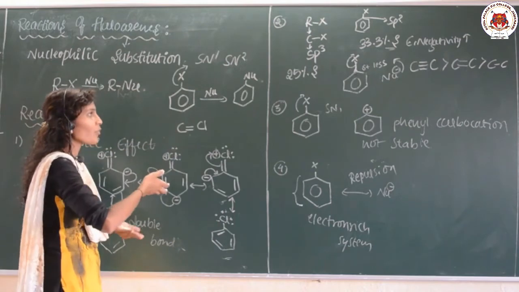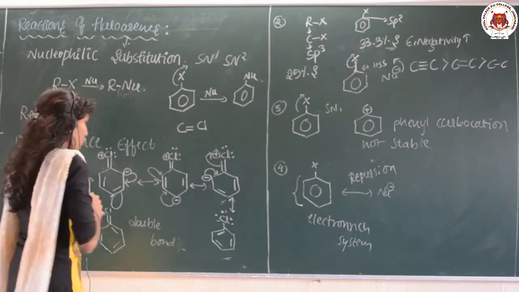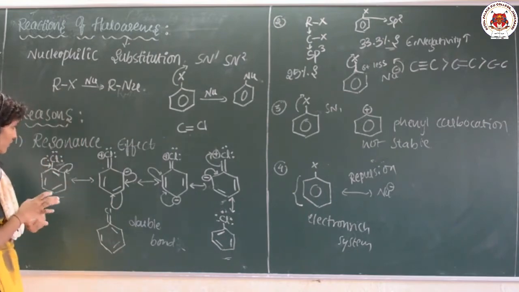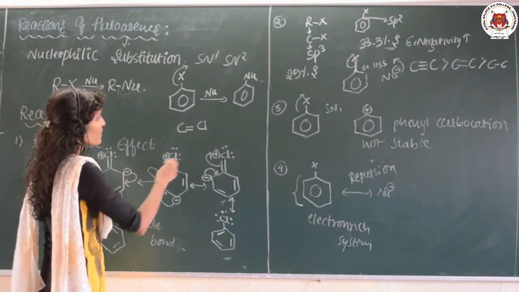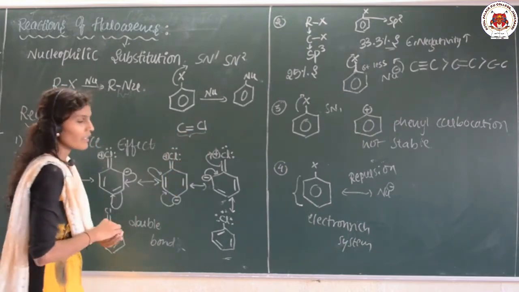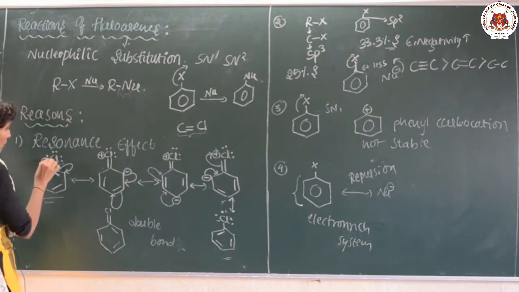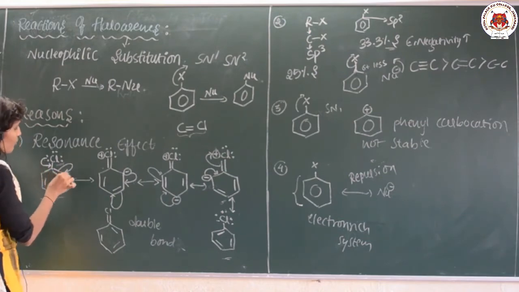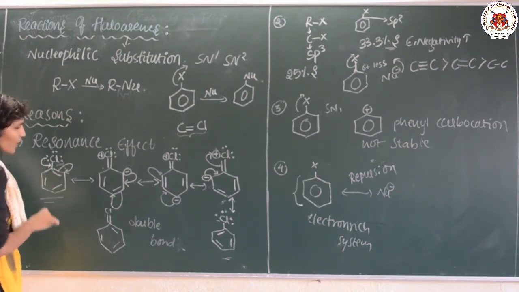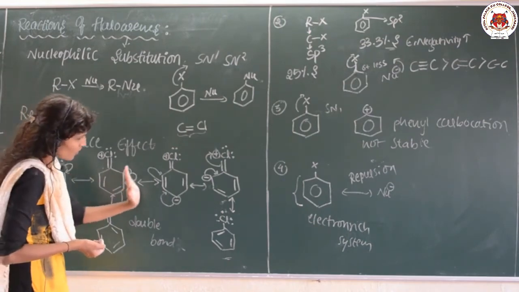Then why is it not possible? Those are the reasons which we are explaining here. The first reason is the resonance effect. Due to the resonance, the double bond character is increased. It means the lone pair of electrons of the chlorine is in conjugation with the ring system, that is the pi electrons of the ring system. So what happens? It undergoes resonance.